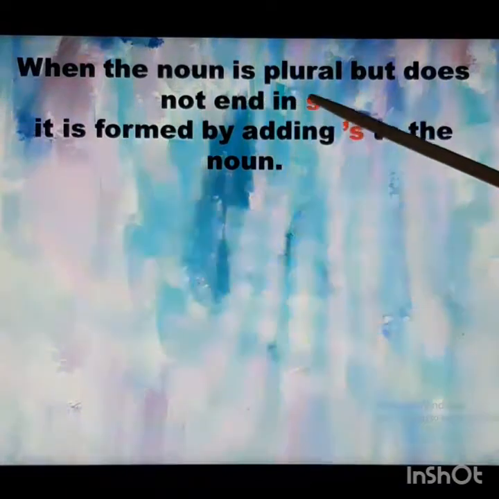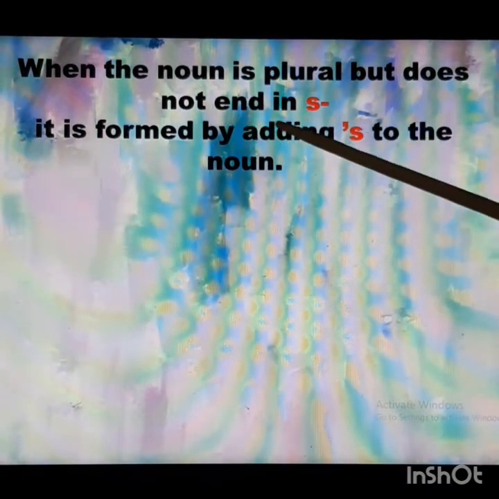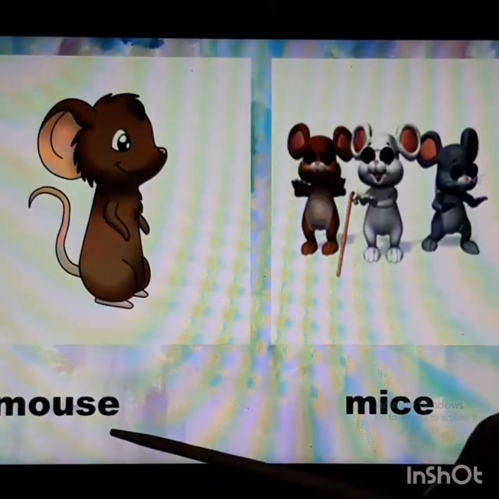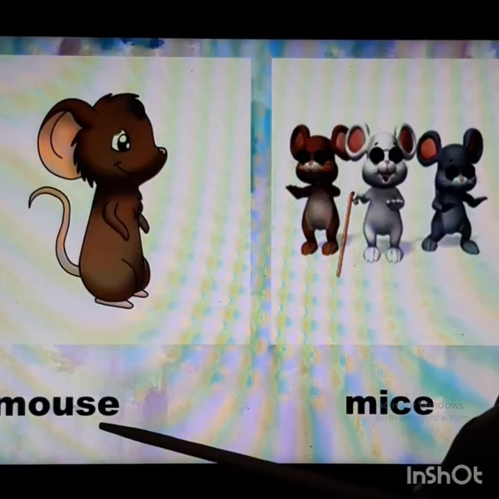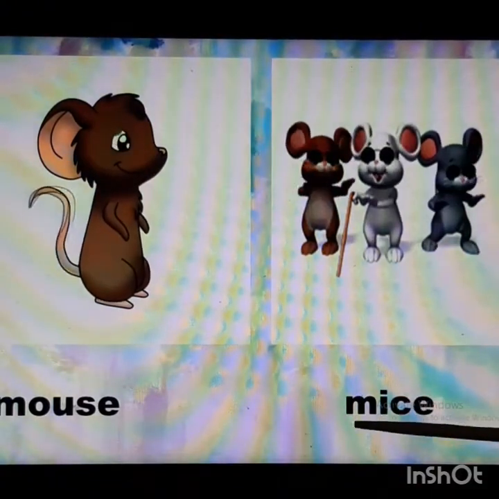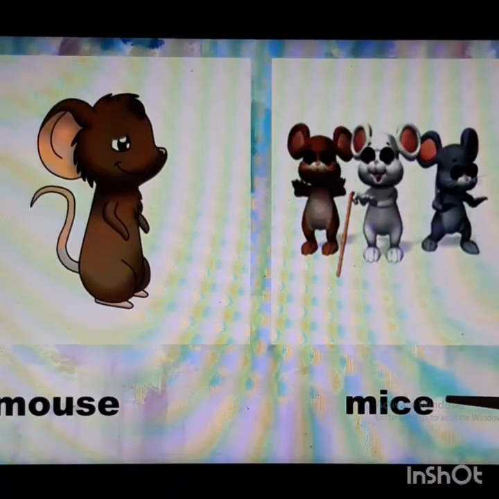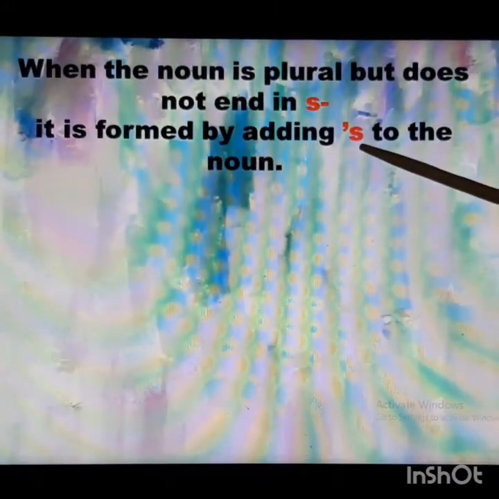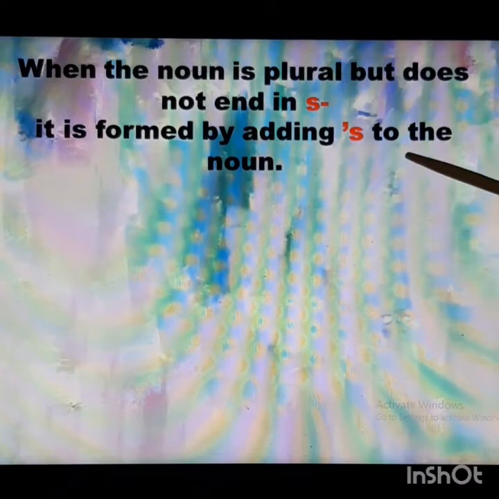When the noun is plural but does not end in s. Oh yes, in our previous examples, we have seen that the mouse is singular and the mice is plural. But this mice does not end in s. So the possessive noun is formed by adding apostrophe s to the noun.